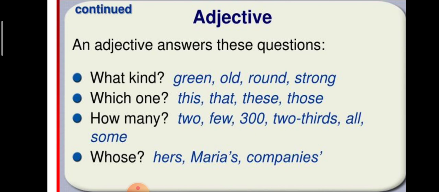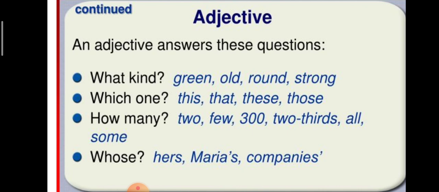Which one? This is my book. That is his book. These are my books. Those are his books. So this, that, these and those describe which one: which book is his book and which book is my book.